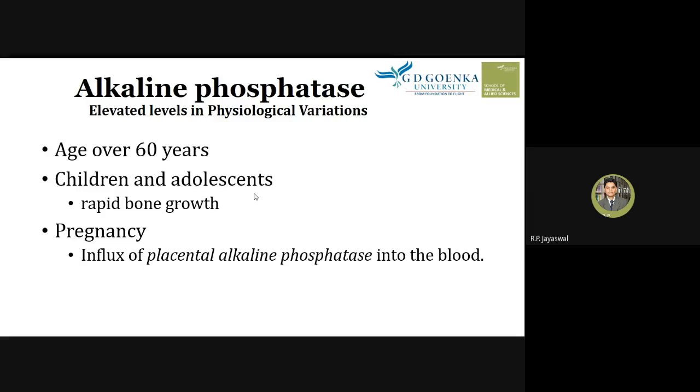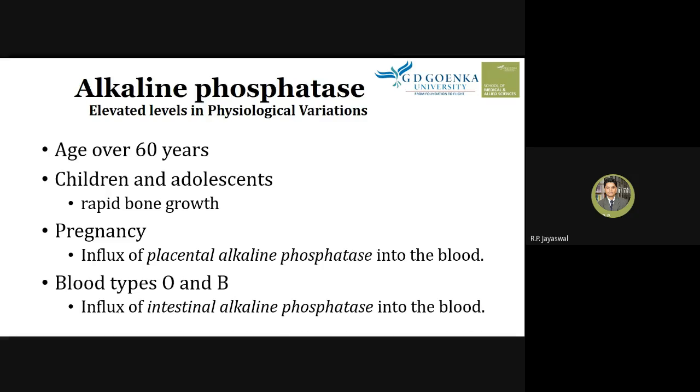Pregnancy: during pregnancy, alkaline phosphatase becomes higher. And why is it higher in pregnancy? We need to know that there's an influx of placental alkaline phosphatase into the blood. Placental alkaline phosphatase is an additional or extra alkaline phosphatase enzyme. So this influx, meaning addition of this placental enzyme into the blood, leads to an increase in the level of alkaline phosphatase in the sample.